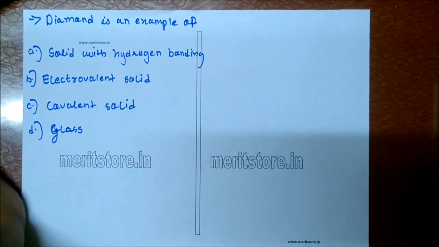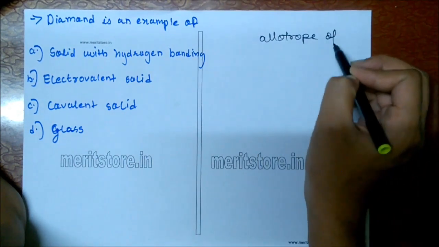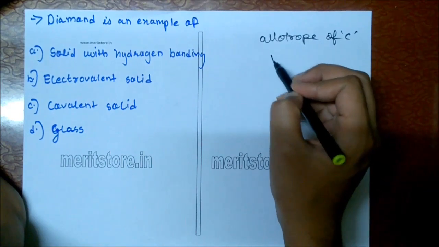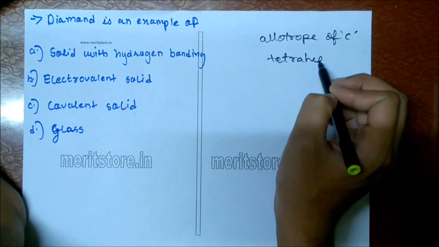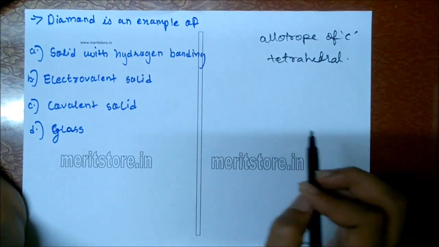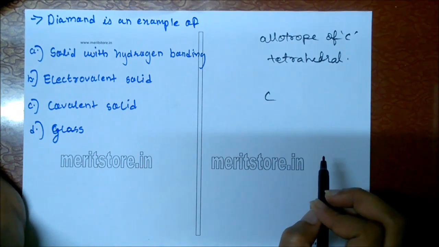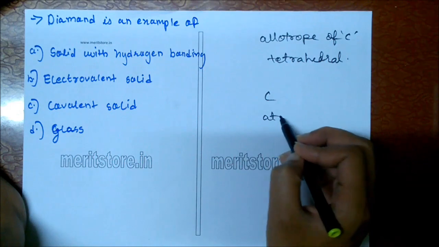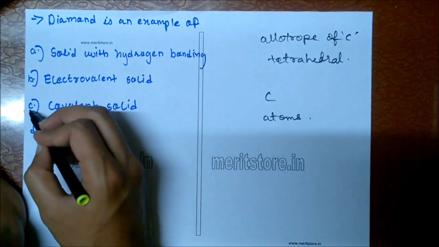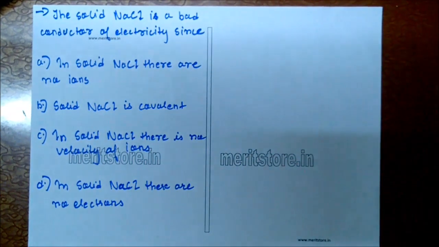Diamond is a strong structure which is an allotrope of carbon. It is tetrahedral in nature. It is the hardest substance known. It is a covalent solid, as there is sharing of bonds between carbon atoms in the structure of diamond, and the constituent particles are atoms. So covalent solid is the correct answer.